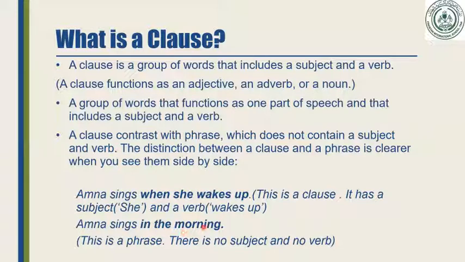Okay, it is, but it is not working as a subject. In the morning, it is not a subject. It can be an object, we say, but it is not giving complete sense. In the morning, what in the morning? So it is like a phrase: in the morning, on the table, under the chair, over the wall, like this. So this is the difference between clause and phrase, that a clause contains a subject and verb, and a phrase does not contain any subject or any verb.